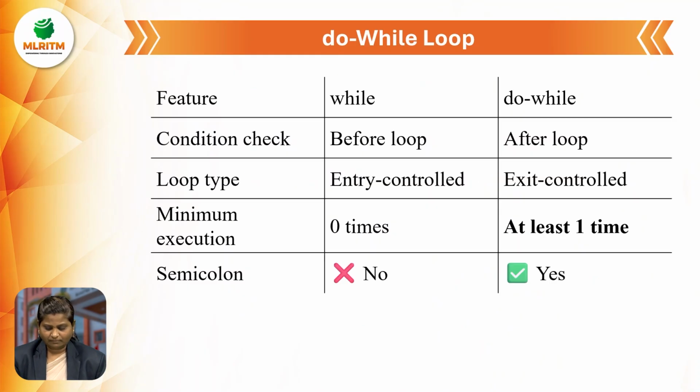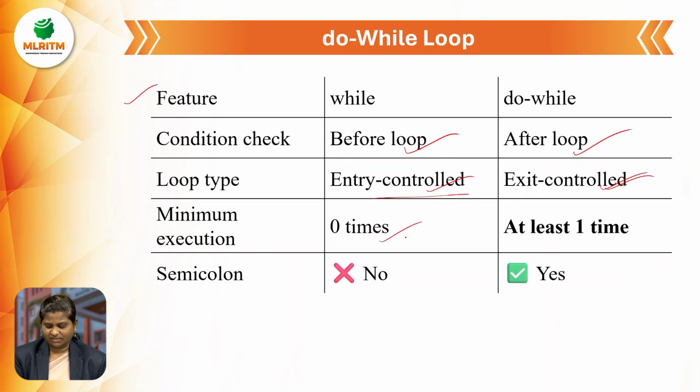Here is the simple differentiation between while and do while loop. The feature is condition check. In a while loop we check the condition before the body. In a do while loop we check the condition after. Loop type: this is entry controlled and this is exit controlled. It means that in the entry controlled loop, when the loop starts, we check the condition. Here, at the end of the loop, we check the condition.